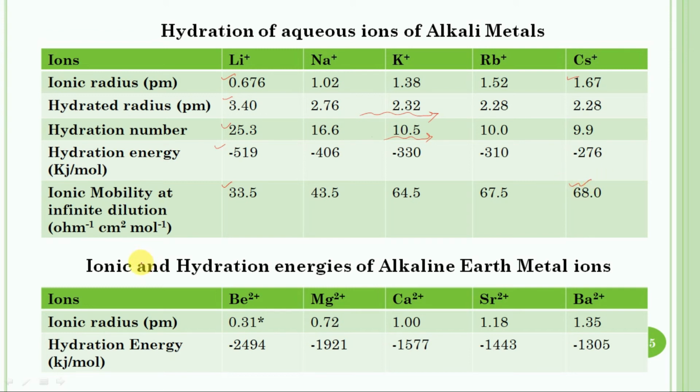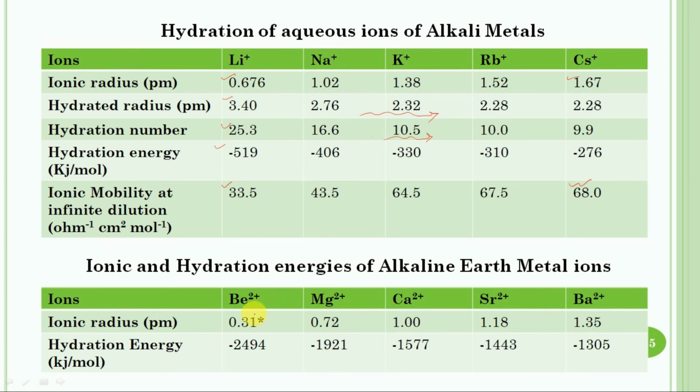Similarly, the alkaline earth metal ions, being smaller in size in comparison to the alkali metals, are hydrated to a greater extent. This is not only because of their smaller size, but also due to their increased charge. In the case of alkali metals, they have a single positive charge. In the case of alkaline earth metals, they have two positive charges.